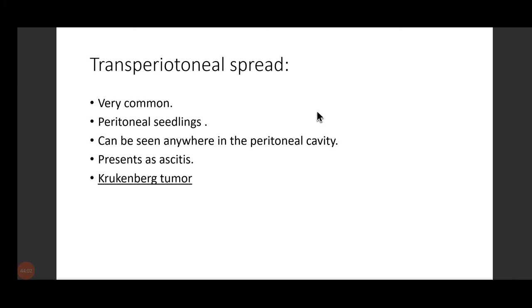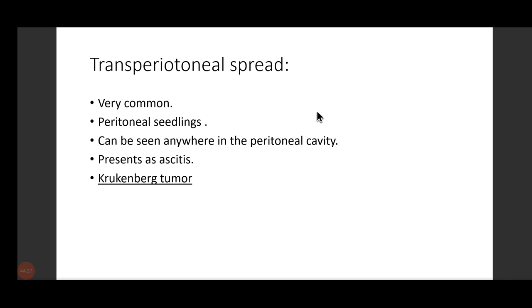Cancer is happening in the stomach, but we get to see bilateral ovarian masses. Ovary is a completely different organ, right? It is nowhere related to the GI tract. It has no relation with lymphatic drainage, no relation with blood vessels. But suddenly you're getting to see a mets in your ovary. Those are termed as skip metastasis.